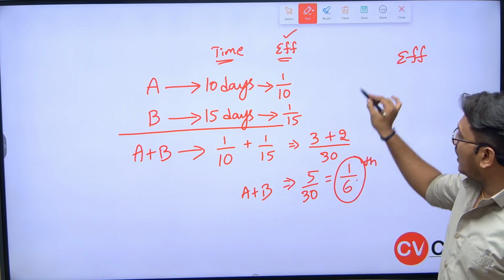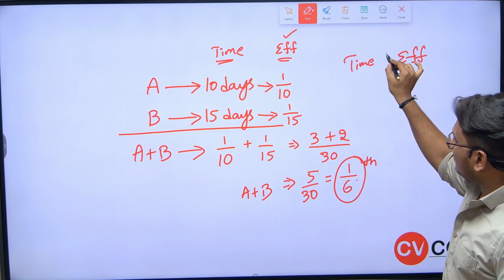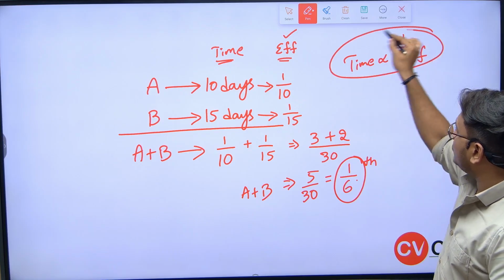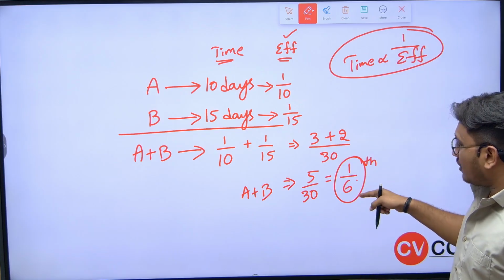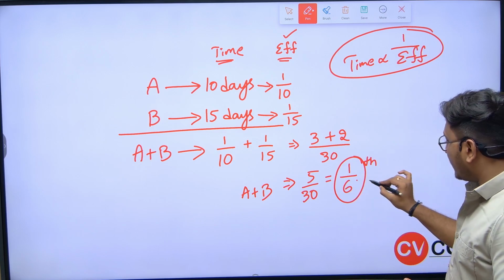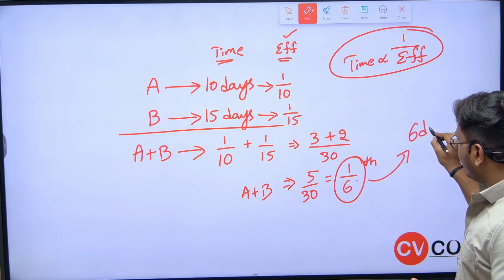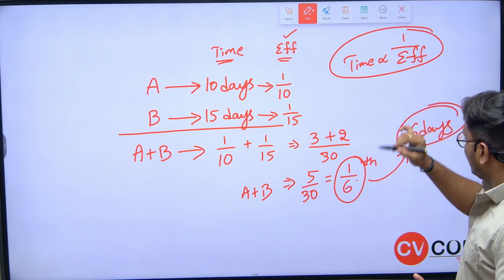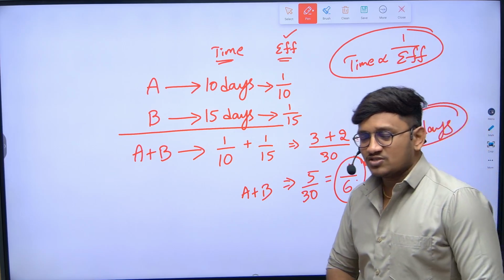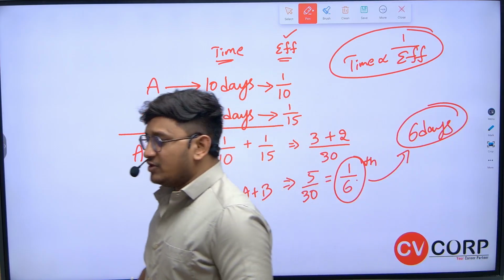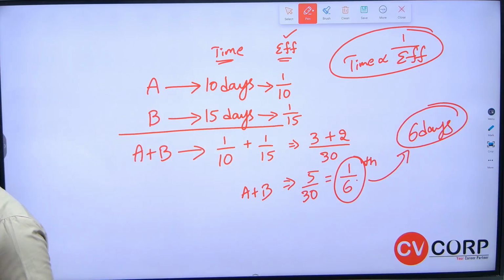Now what about time? We already discussed just now that time is inversely proportional to efficiency. We already know 1 by 6, so I can say it requires 6 days for them to complete the work. So this is basically how we solve the questions on time and work.